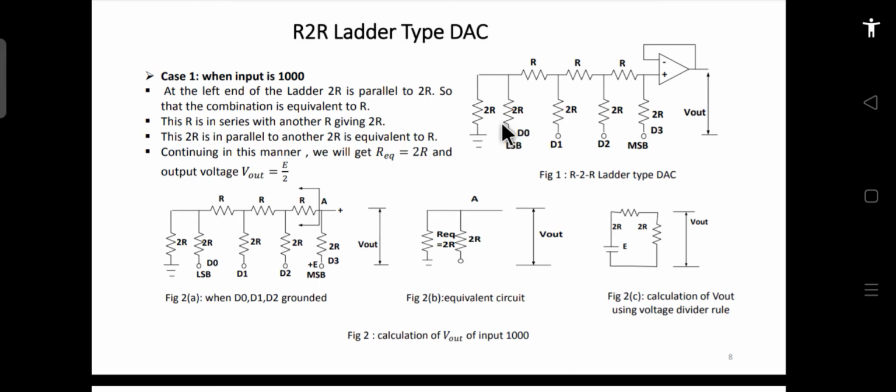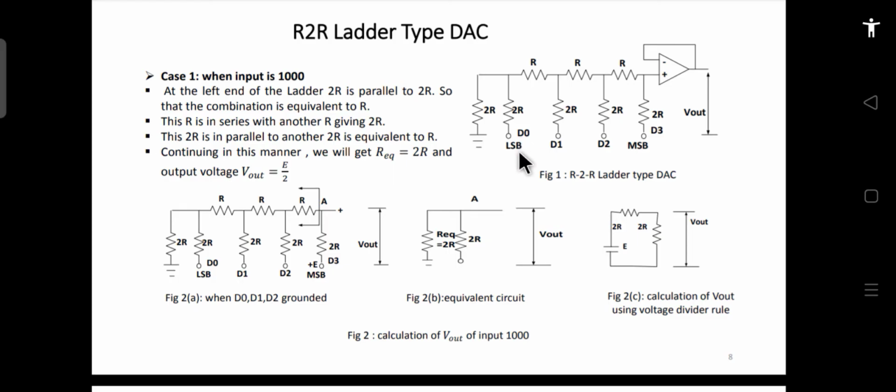The values of the resistances in this ladder are only R and 2R. There is no other value of resistance which you use. So you use an R value resistance and a 2R value, R and 2R, 2R, 2R. This is the arrangement for an R2R ladder type of DAC. Whatever you apply here will be your MSB, and this will be considered your LSB.